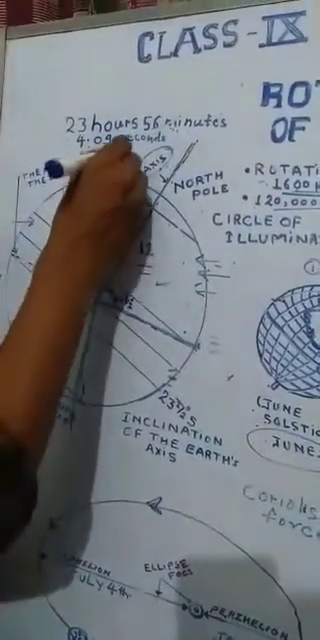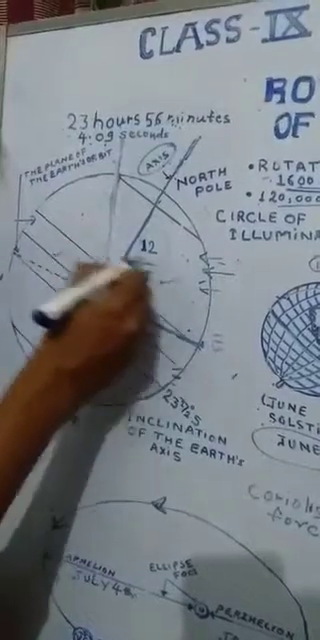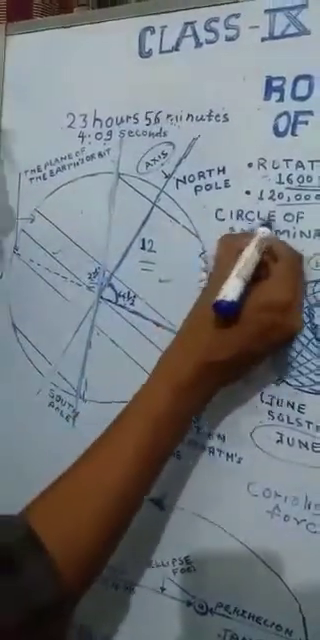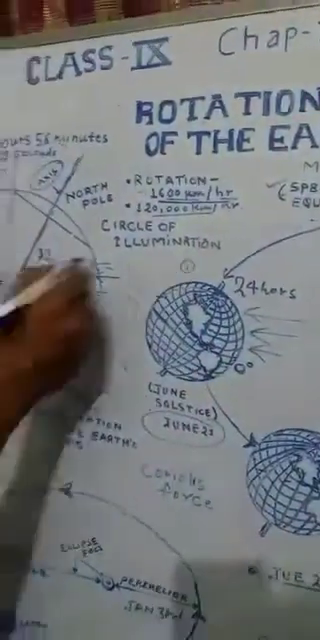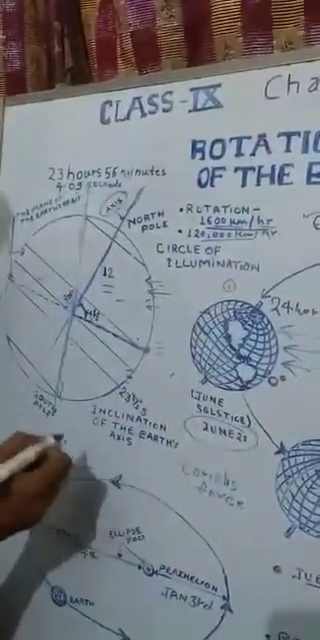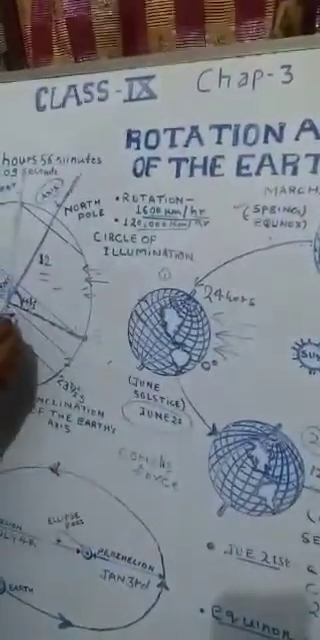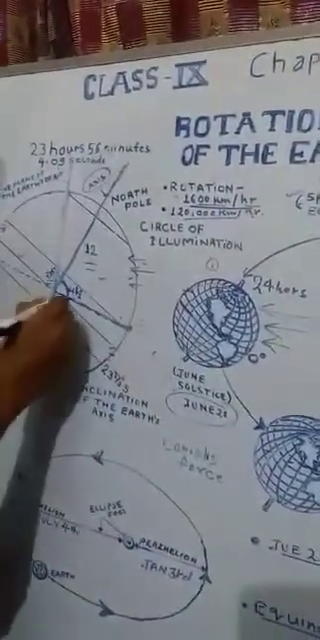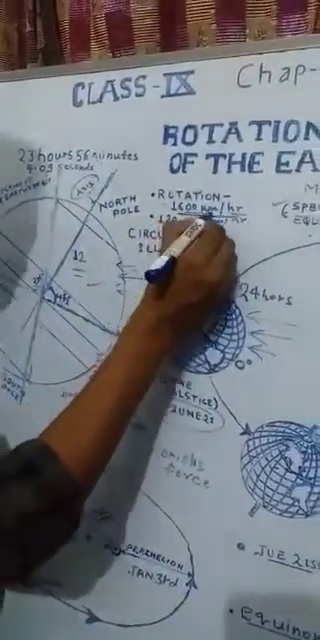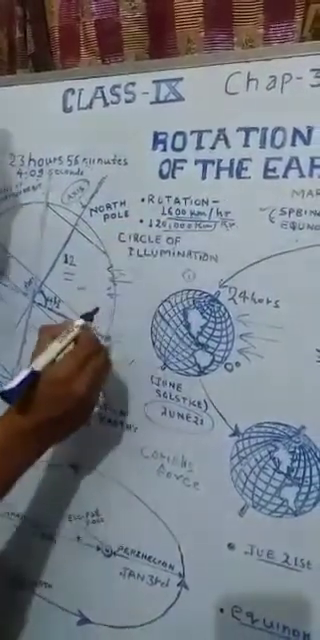The line which separates day from night is called the circle of illumination. So this is all about the rotation of the earth. Next, a person standing near the equator will rotate with a speed of 1600 km per hour. This is the rotating speed.